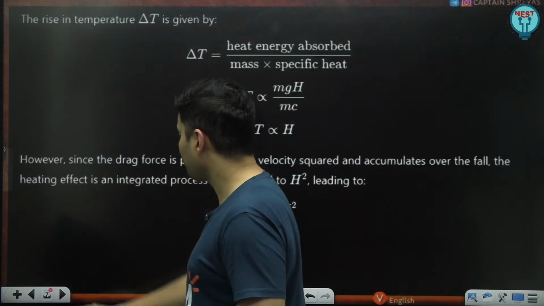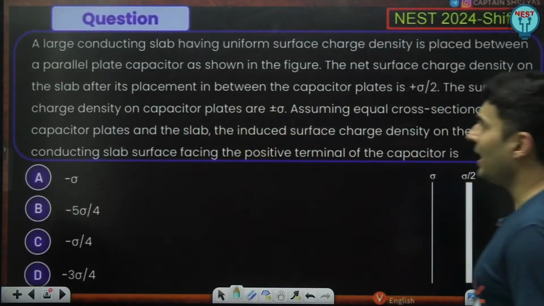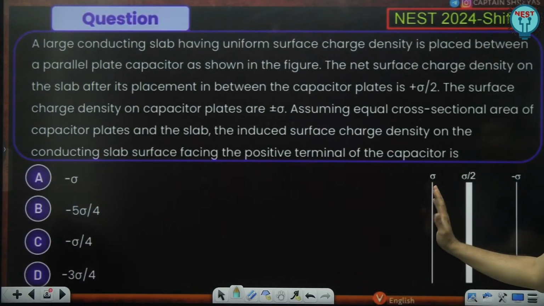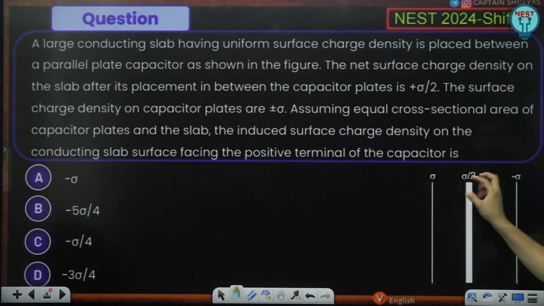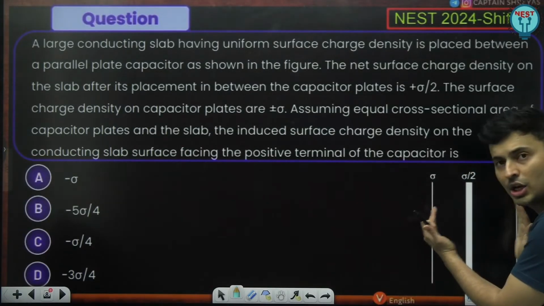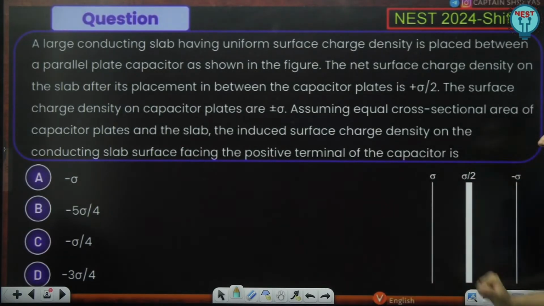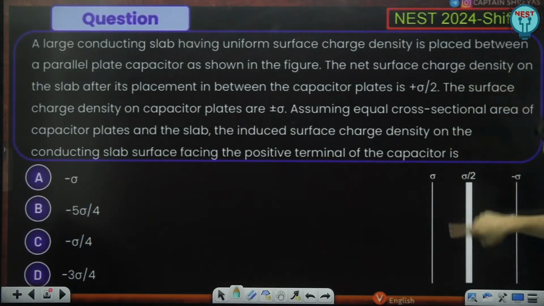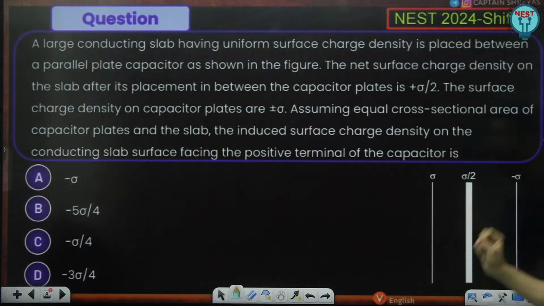Here it is. Okay. So a large conducting slab having uniform surface charge density is placed between the plates of a parallel plate capacitor. This is a parallel plate capacitor. You have placed that slab in between. Now, when you place it, the total charge density on the slab is sigma by 2.